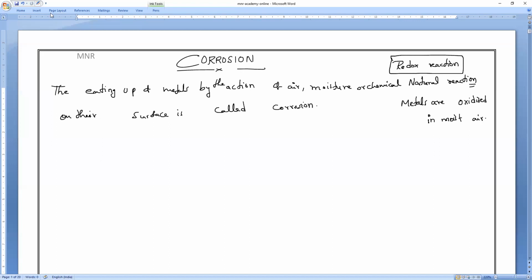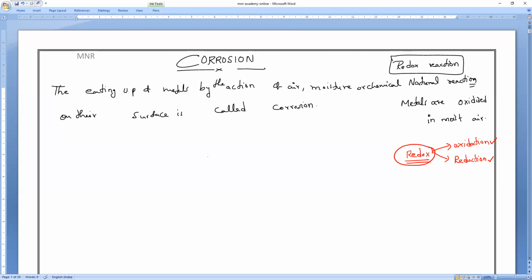So what do you mean by redox reaction? Both oxidation as well as reduction take place. That is what we call a redox reaction. I think we practiced many examples of this redox reaction. Am I right, guys? Anybody having doubt? Of course, again we will discuss. So that is the meaning of corrosion.